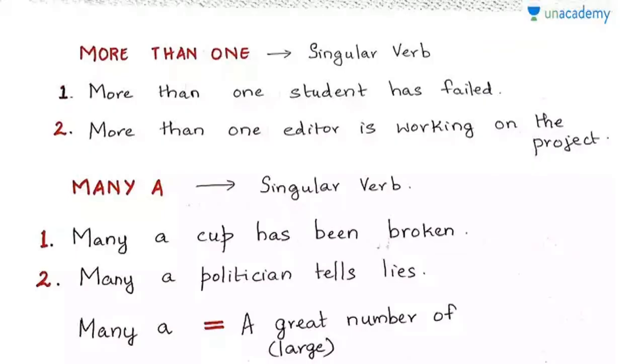Now when we speak about singular and plural, again there are so many modifications and things that we have to keep in mind. More than one. When we say "more than one student," we think that okay, more than one, so it should be plural, but there it is a singular verb, because after "more than one" we are using the word student. Then "more than one editor." So in such cases where we are using "more than one," we take a singular verb. Similarly, "many a." Again we think that okay, there is "many," so it has to be plural, but that's not correct. It has to be singular. Many a cup has been broken. Many a politician tells lies. "Many a" shows a large number of, but yet it takes the singular.